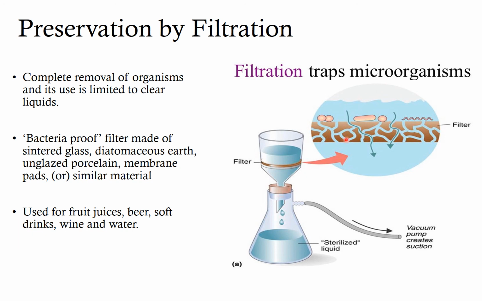The filter will usually block the microorganisms and will allow only water or juice to percolate through with or without pressure. This method is commonly used in fruit juices, beer, soft drinks, wine and water.